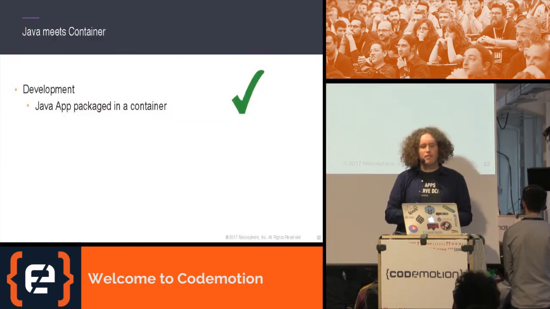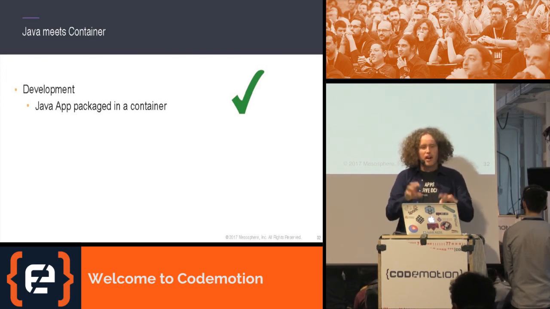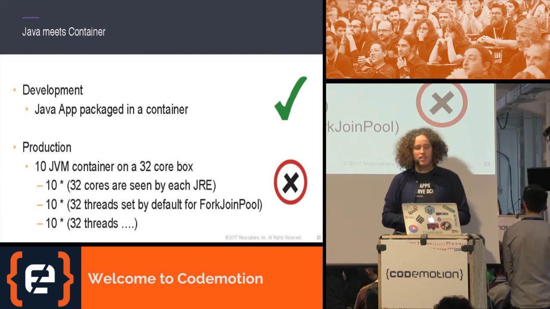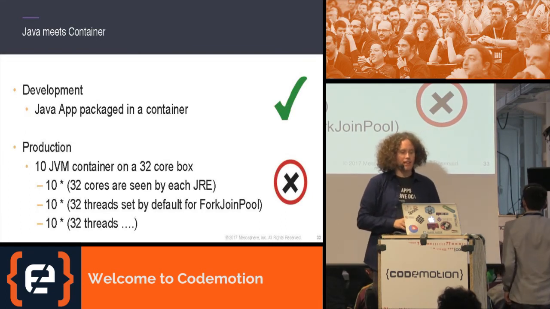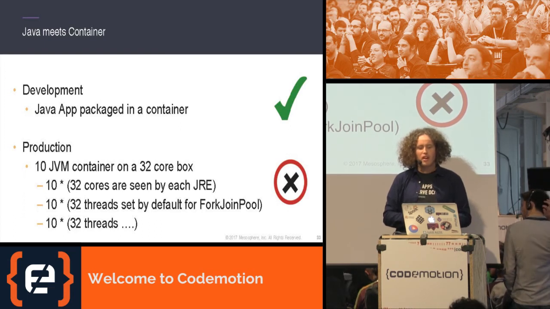And imagine we follow this promise of Docker. I deploy my JRE app. I develop it here on my MacBook, which has 4 cores. Everything is running great. It's running in Docker, I started it, everything cool. Now I actually move into production. And in production, I'm starting 10 instances of this Docker container, and it's running on a 32-core box.